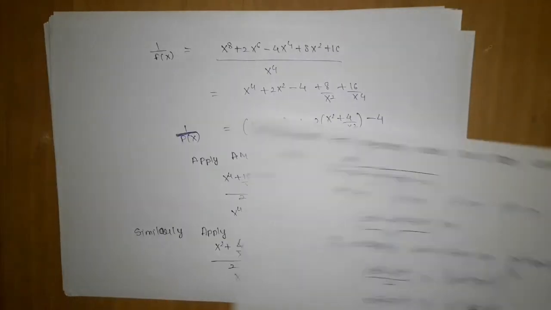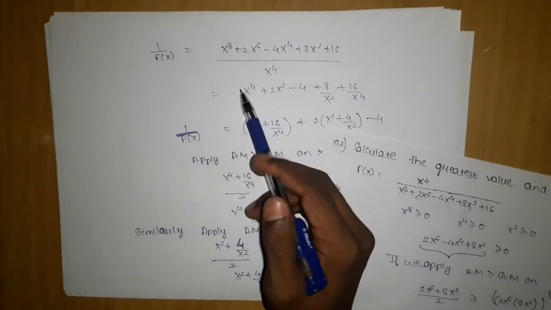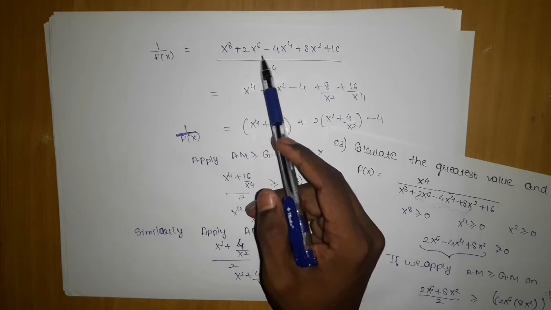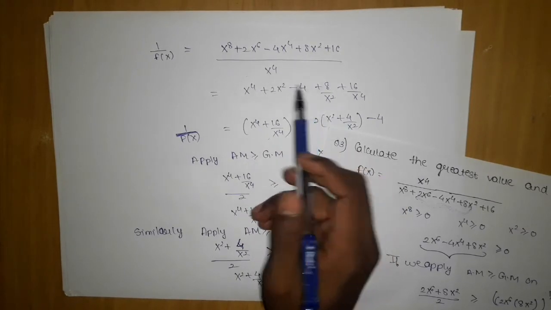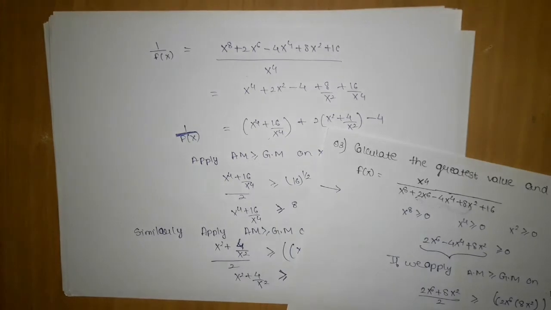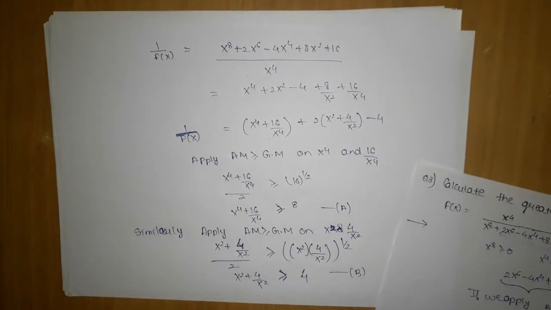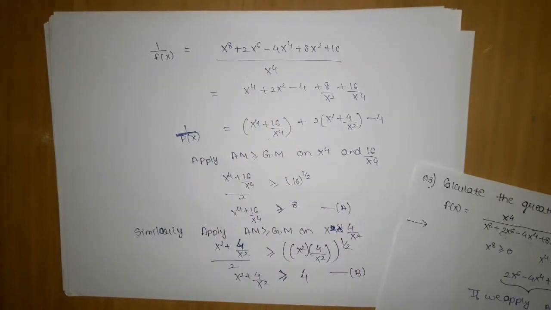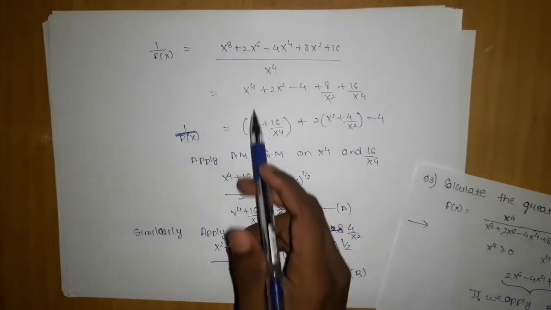In the second part, what you will do is take 1 upon f of x. x power 8 plus 2 x power 6 minus 4 x power 4 plus 8 x square plus 16 divided by 4. I took the reciprocal. The moment I take the reciprocal, x power 4 will divide throughout, giving me this equation.